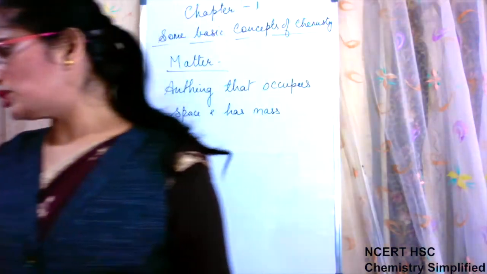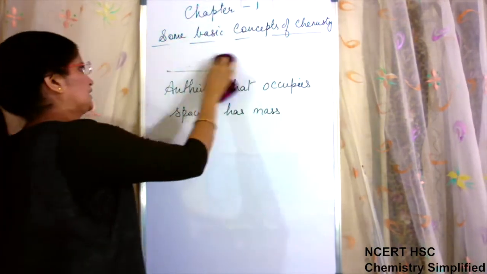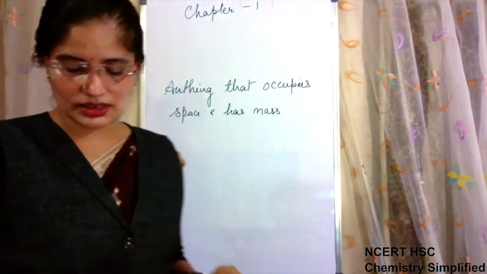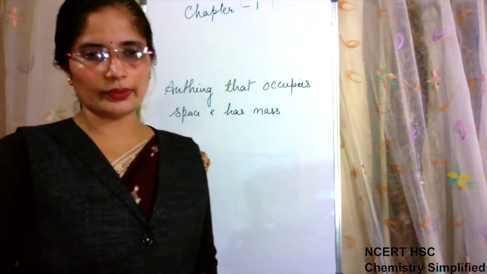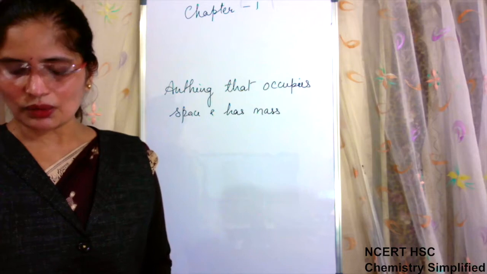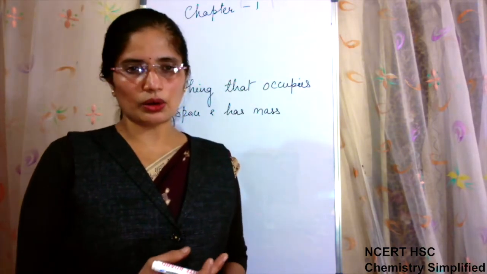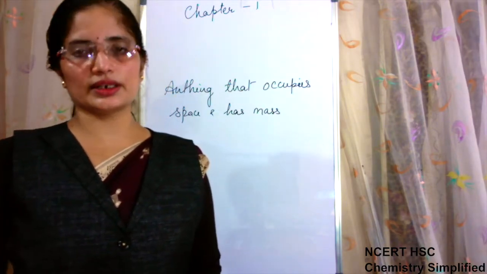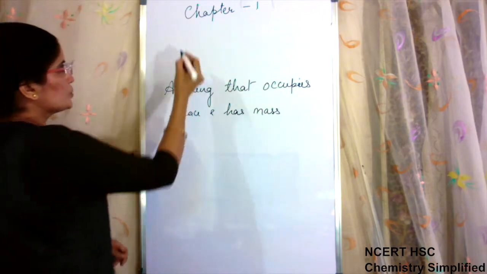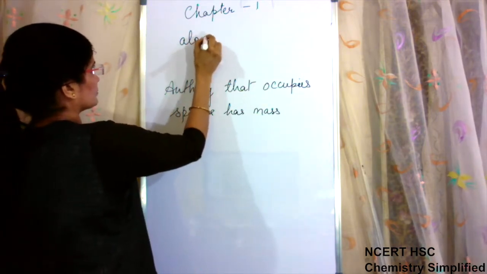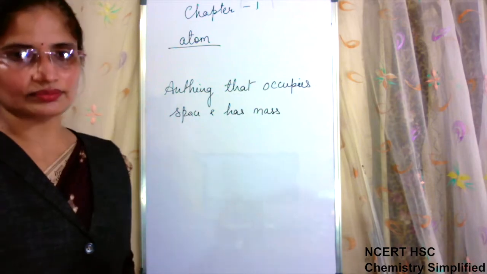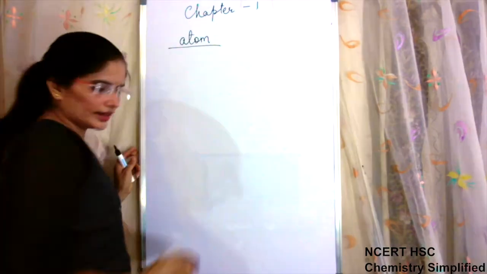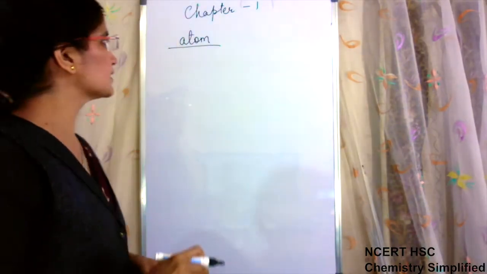Now when we are talking about matter, then in terms of chemistry we have studied three states of matter: solid, liquid and gaseous state. Now whether it is solid or it is liquid or it is gaseous state, all of them are made up of some basic units. Okay, what those basic units are? Those basic units are atom. So now we will talk about atoms. Again, it is recalling of the previous studies.